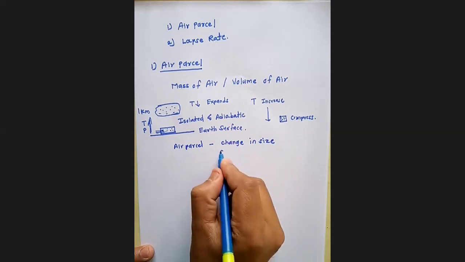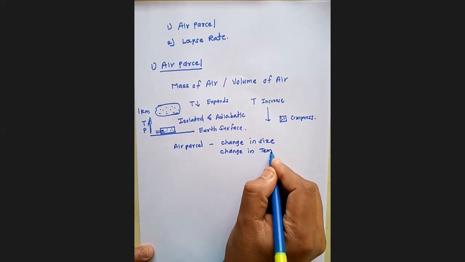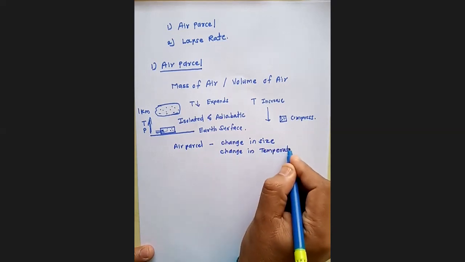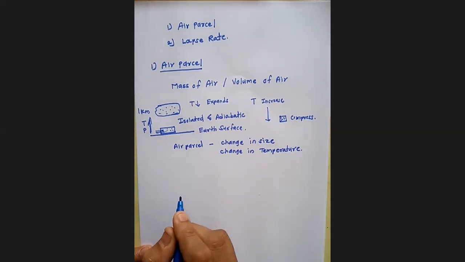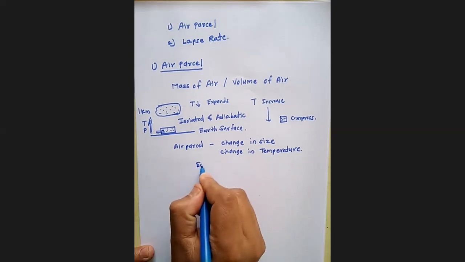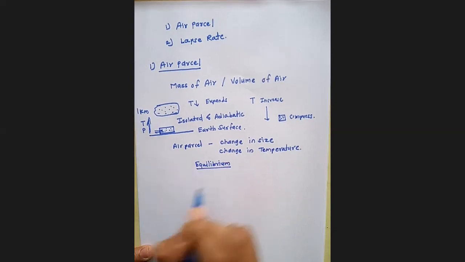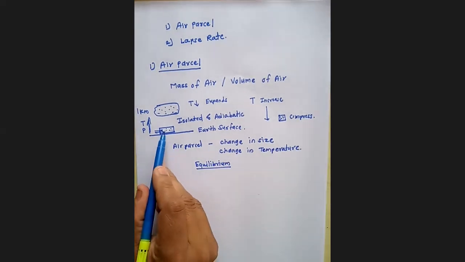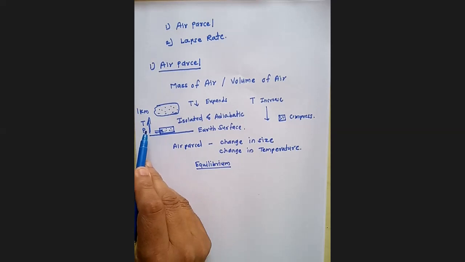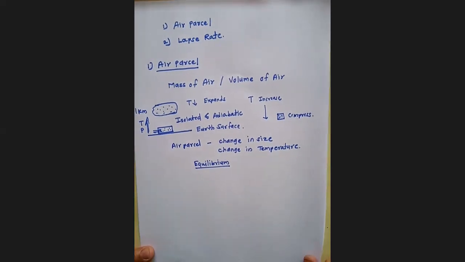It also shows change in temperature. And at Earth's surface, there is equilibrium between air parcel and surrounding atmosphere. Okay, clear?